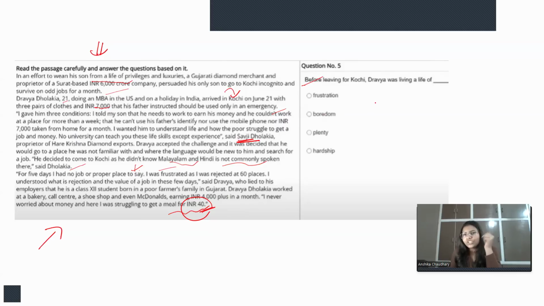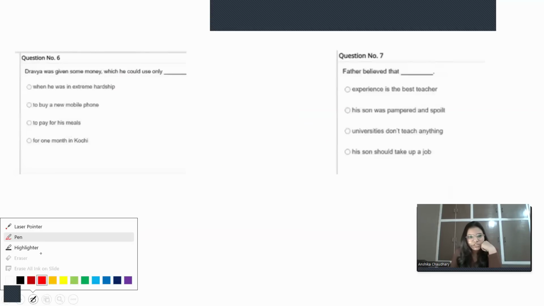Before leaving for Kochi, Dravya was living a life of... So Dravya is the son of that rich merchant, and his life was fulfilled with all the luxuries and all the privileges, and everything is sorted there. There is plenty of resources. There is plenty of money, right? So option C will be the correct answer according to the passage. Move on to the next question.